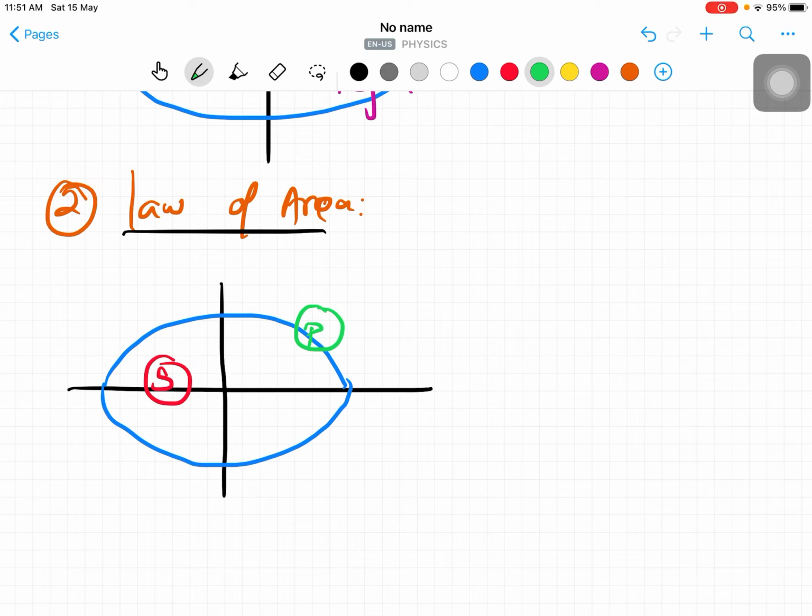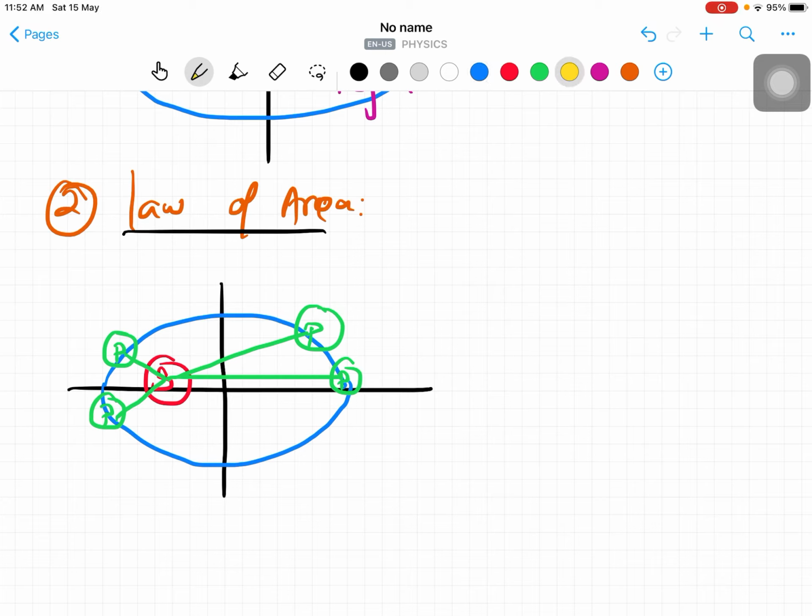For example, in the month of January, the planet starts here, and at the ending time it is here. So we draw the radial vector like this. Similarly, from June to July, it is like this, and we draw the area vector like this. It is a fantastic theorem.